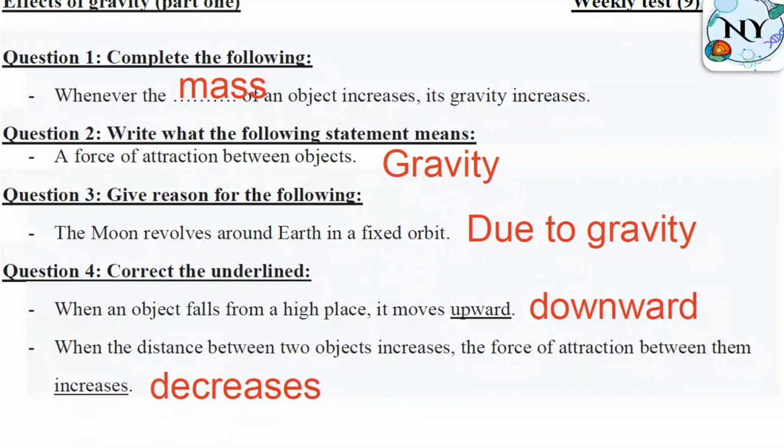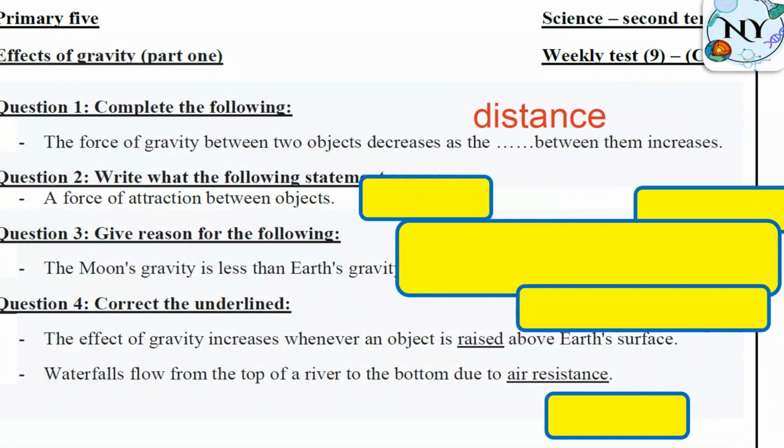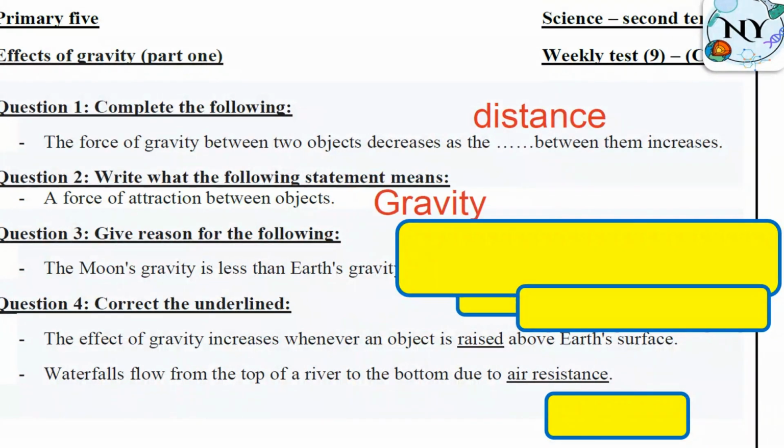Group C, the force of gravity between two objects decreases as the distance between them increases. They are opposite here to each other, so it will be distance for sure. Force of attraction, for the third time, gravity. Why is the moon's gravity less than the Earth's gravity?